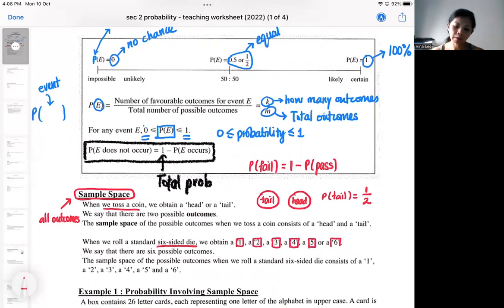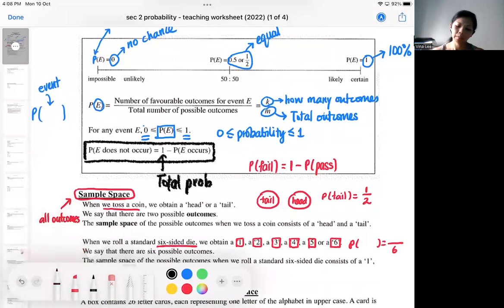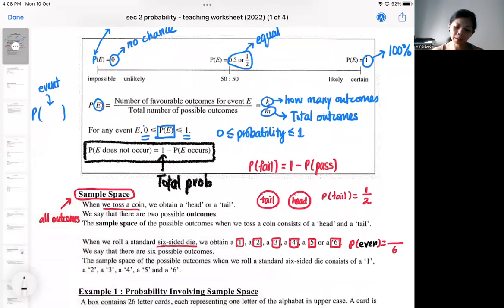So when I throw a dice, there are six possible outcomes. Okay, so in this case, if I do any probability, it will be over a total of six. So for example, if I throw a dice, what's the probability that I can get an even number?